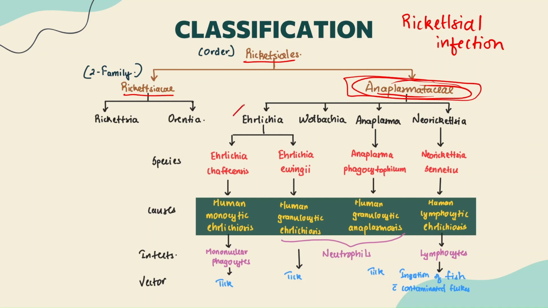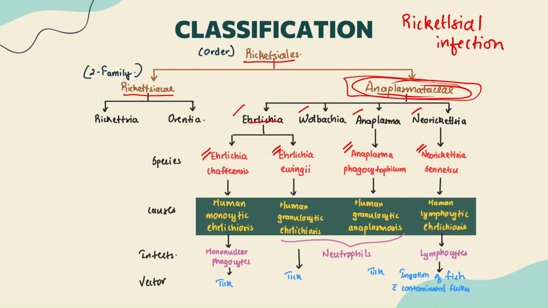some genera like Ehrlichia, Wolbachia, Anaplasma, Neorickettsia, of which not every genus is pathogenic. Only a few species are pathogenic. So in Ehrlichia, we have species like Ehrlichia chaffeensis and Ehrlichia ewingii, guys. Whereas in Anaplasma, we have Anaplasma phagocytophilum, and in Neorickettsia, we have Neorickettsia sennetsu, to remember, guys.